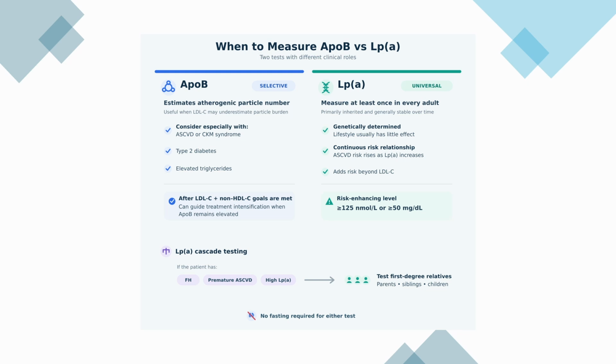Patients with familial hypercholesterolemia, premature ASCVD, or high Lp(a) levels should be informed that it's recommended that their first-degree family members, such as parents, siblings, and children, have cascade testing to help identify family members at increased ASCVD risk.